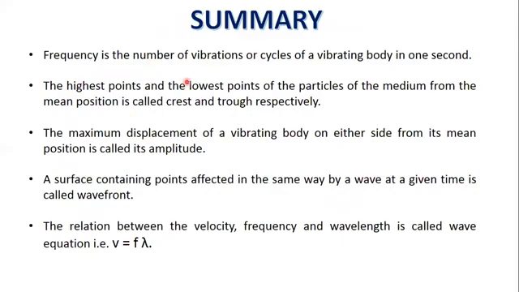This is the summary of the lesson. Frequency is the number of vibrations or cycles of a vibrating body in 1 second. The highest and lowest points of the particles of the medium from the mean position are called crest and trough respectively. The maximum displacement of a vibrating body on either side from its mean position is called its amplitude. A surface containing points affected in the same way by a wave at a given time is called wavefront. The relation between the velocity, frequency and wavelength is called the wave equation. That is, V is equal to f lambda.